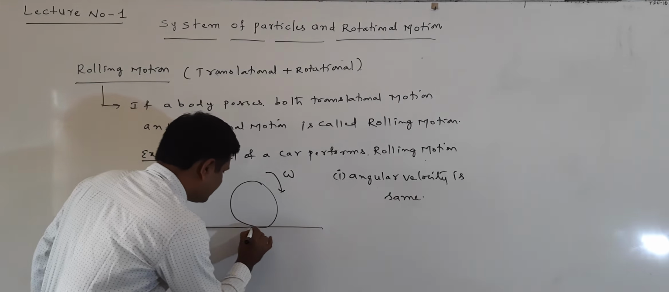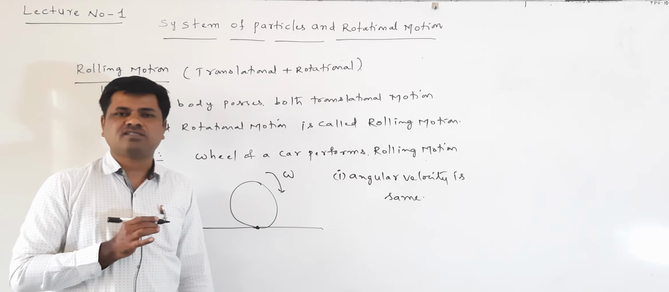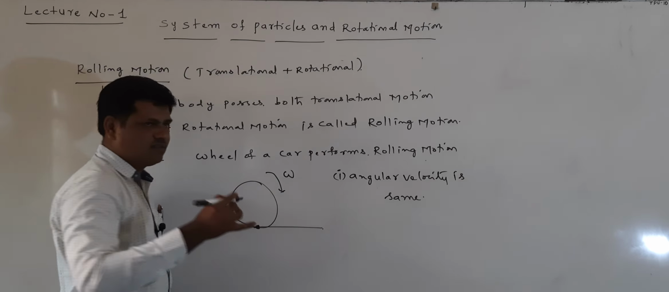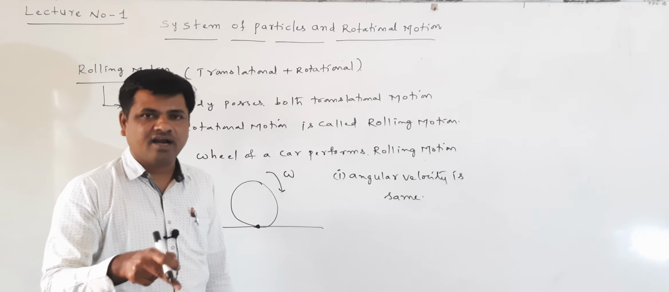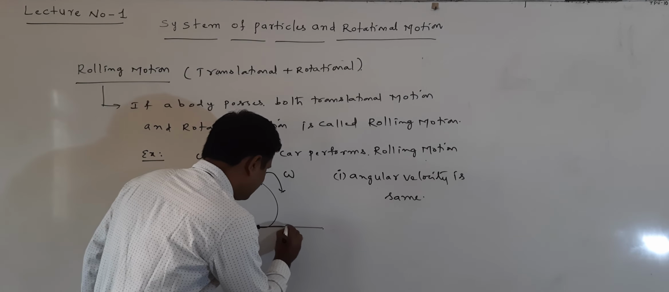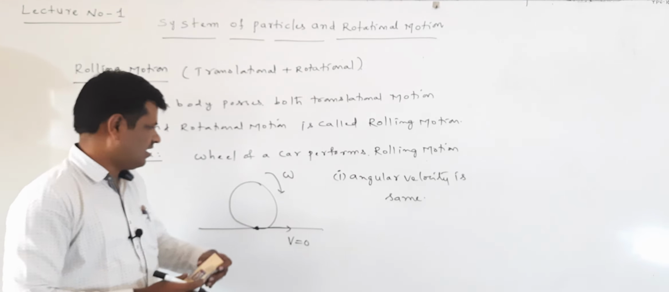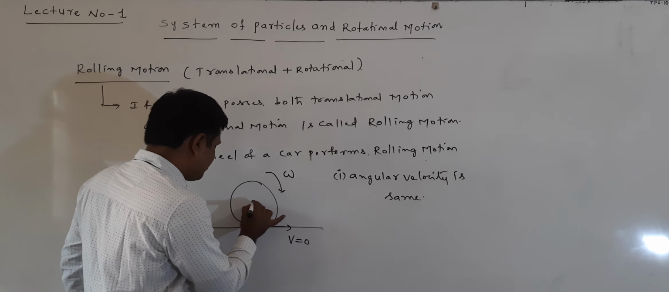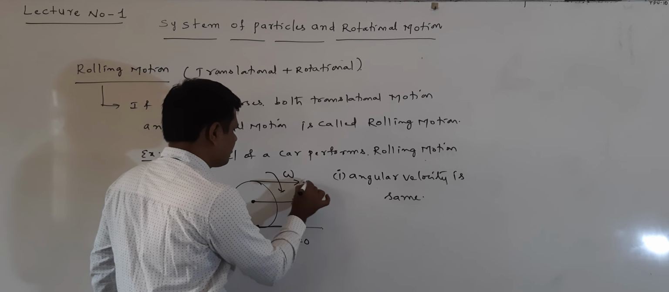Why does linear velocity change here? For rolling motion, what is the main condition? The main condition is at the point of contact. Suppose the wheel of the car is there. Where the wheel touches the ground is called the point of contact. At the point of contact, the velocity of the body, or of this sphere, is 0. Now at this point the velocity is v, and at the top the velocity is 2v.